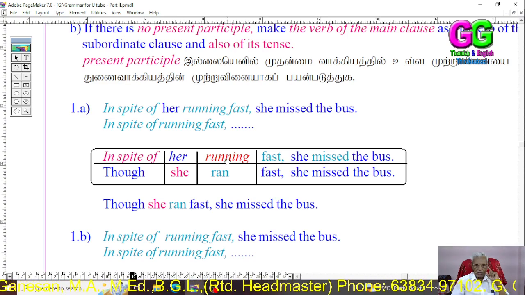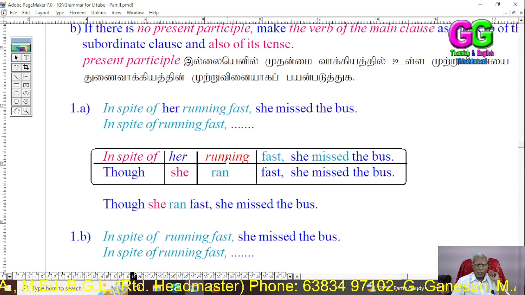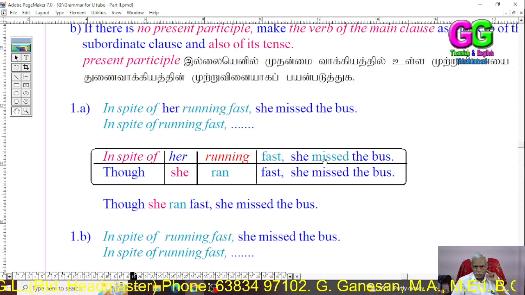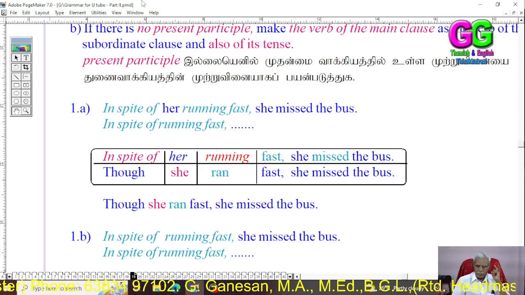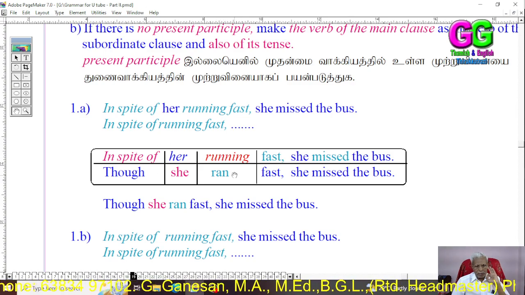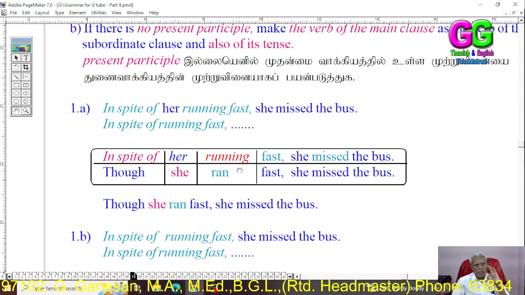Running is a present participle; its verb is run. As the verb in the main clause is past tense, here also we have to use the past tense.